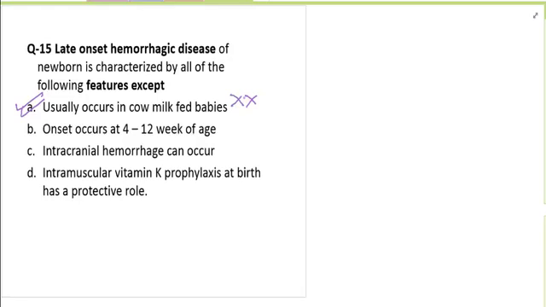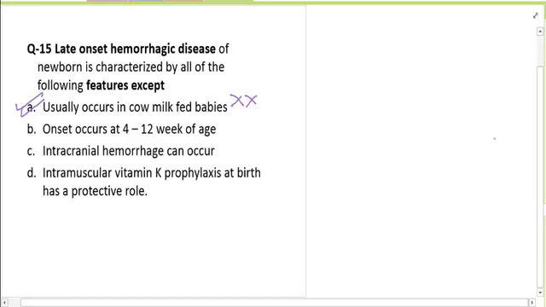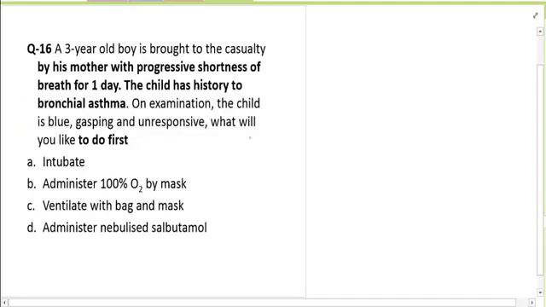Remember that these complications are more common in breastfed babies as compared to formula fed babies. So late hemorrhagic disease is more common in breastfed babies.